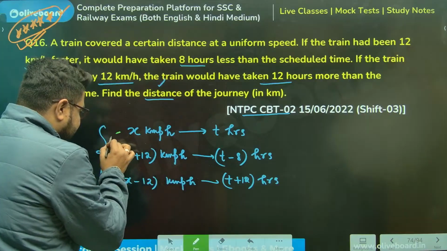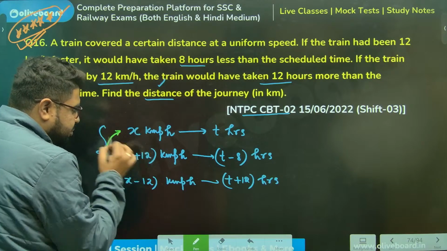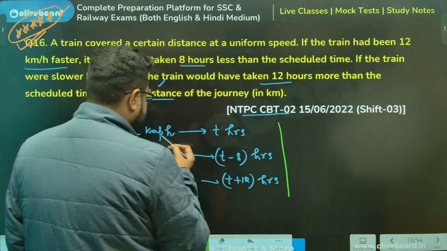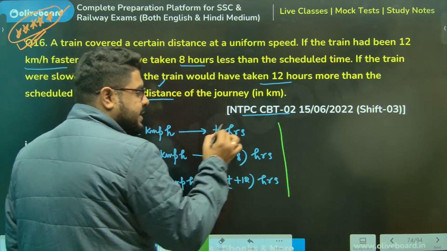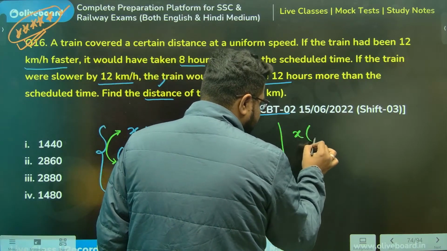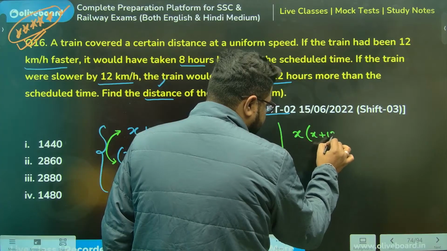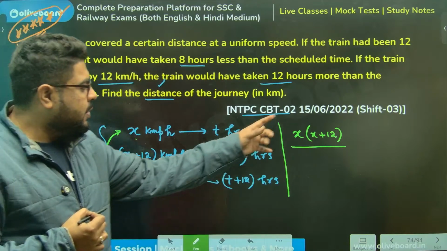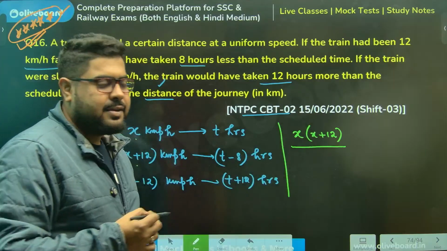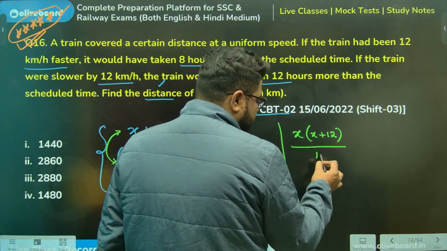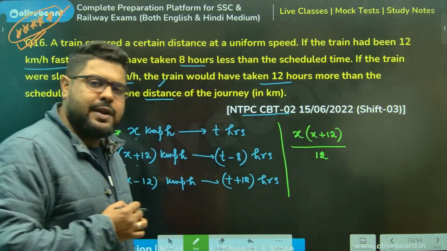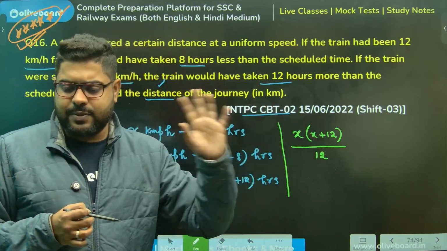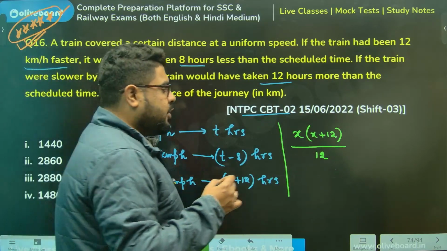Take any two of these. I'm taking the first two. Apply the formula. Distance is what? Multiplication of the speeds, so x into x plus 12, divided by the difference between the speeds. What will be the difference between the speeds? I can say 12, because x plus 12 minus x will cancel.